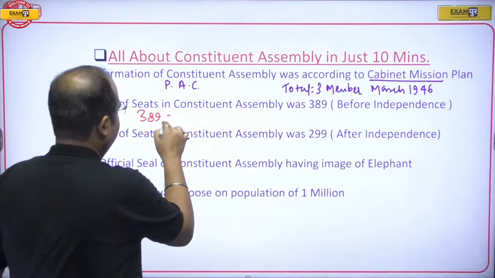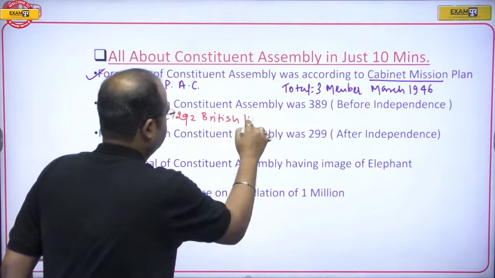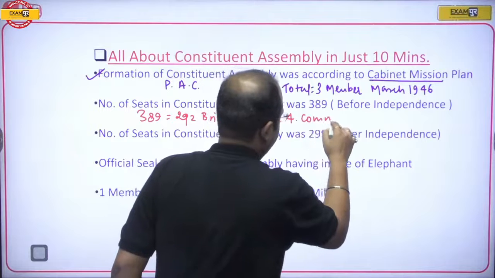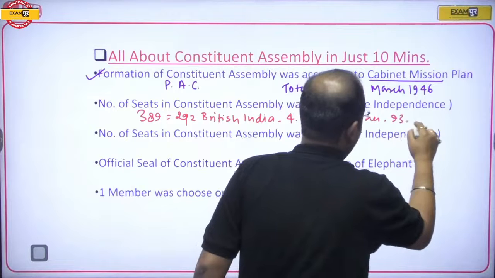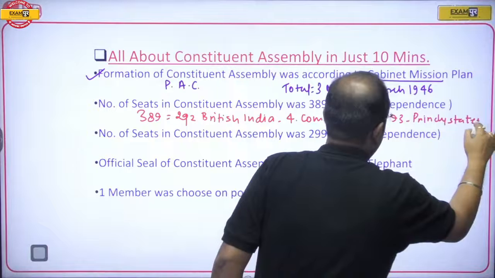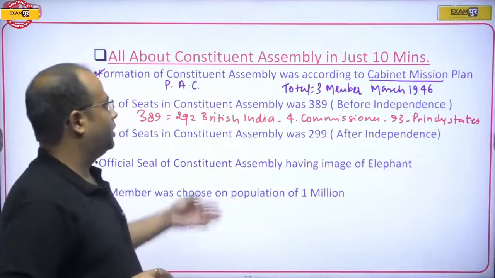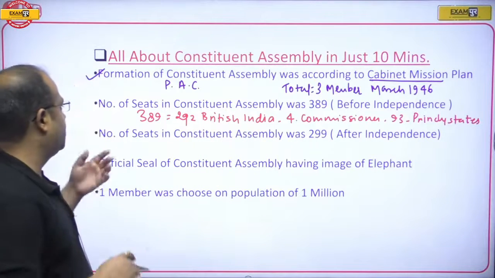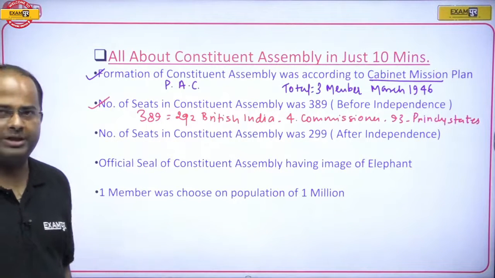Out of these 389 members, 292 were from British India, 4 were from commissioners, and 93 were from princely states. So this was the composition of the Constituent Assembly before independence.